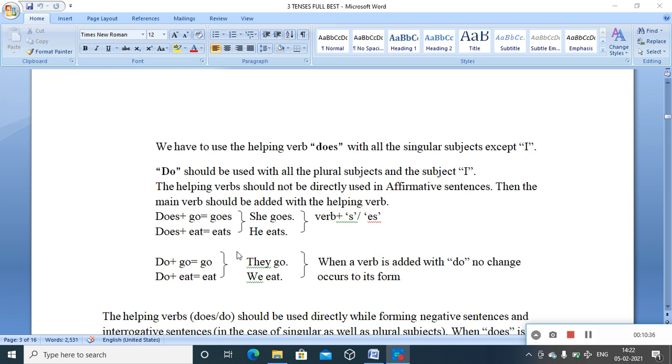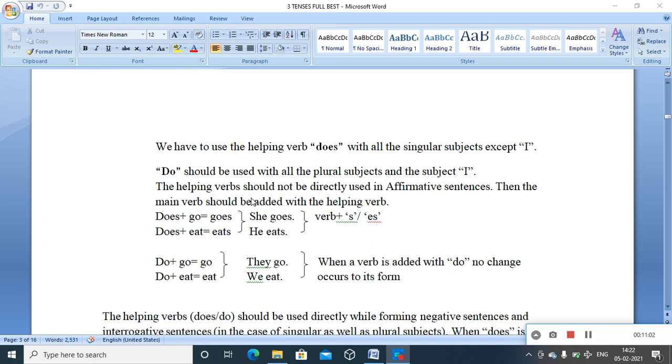Here, they is a plural subject, and you don't have to add anything; do is already implied, it's there inside. It's already added with the main verb because it's a helping verb. Do is a helping verb. Does is a helping verb. So definitely while constructing the sentence in this particular tense, you have to add that.